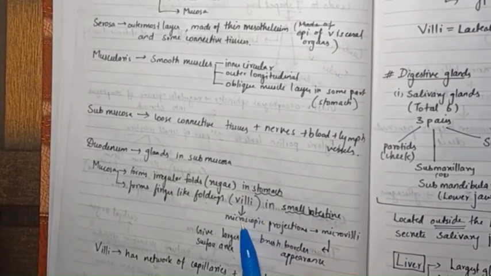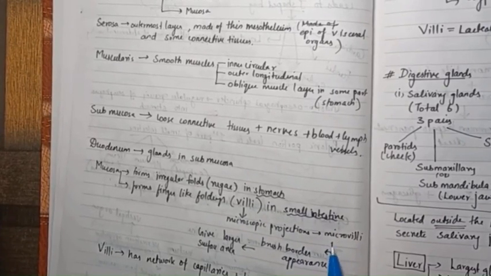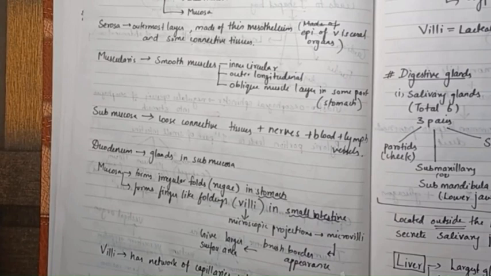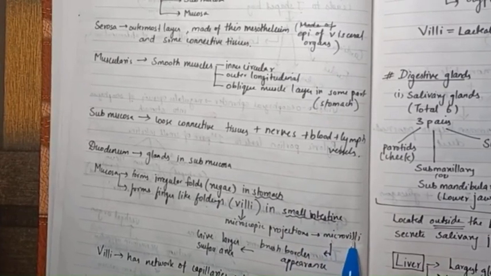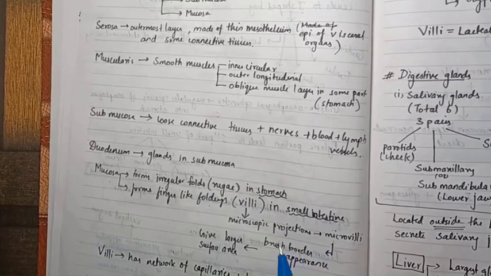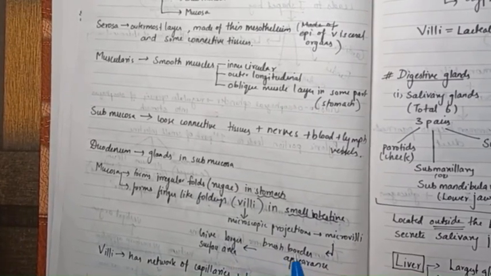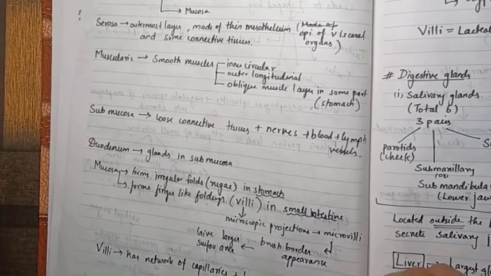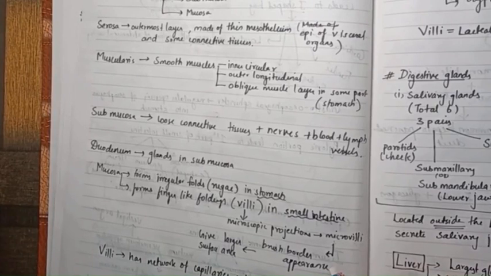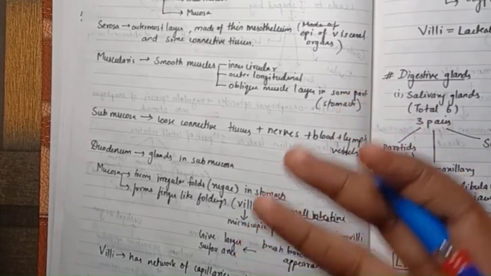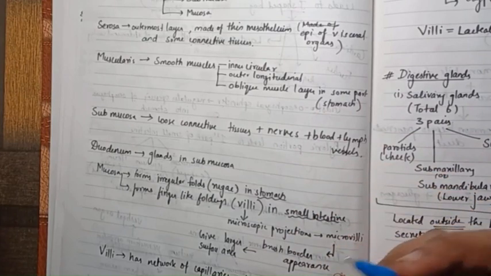Now in the villi itself we have microscopic projections which are called microvilli. Microvilli, what do they do? They give the brush border appearance which gives larger surface area, right? Whenever we think of villi, we just need to get an idea that it is to give larger surface area.